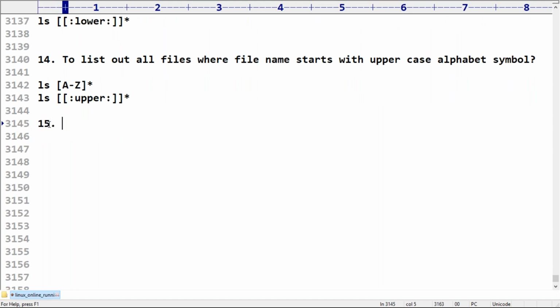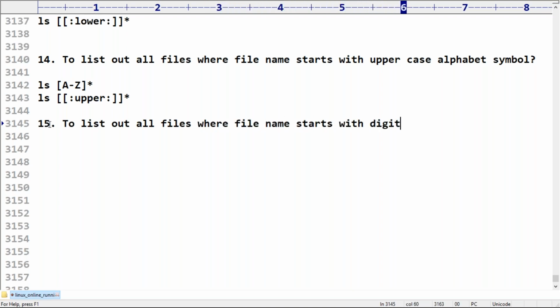Sir, here, the 15th: to list out all files where the file name starts with a digit. Starts with the digit, sir. What is the way? ls, I'm trying to take 0 to 9. Remember this one, sir: ls 0 to 9, and then star we can take.